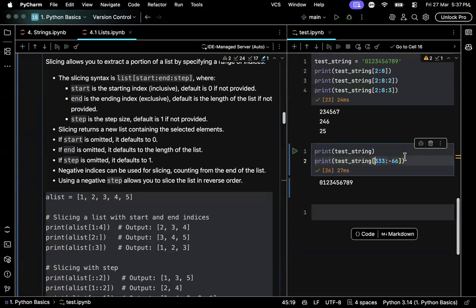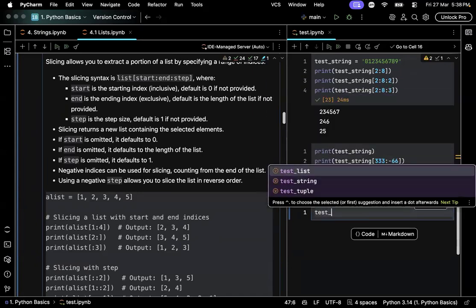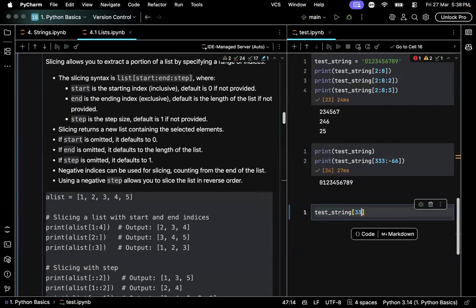If there are no elements to slice or if no elements fall in the mentioned indexes, I mean the indexes don't exist in the actual list, you will get an empty string or an empty list or an empty tuple depending on what you are slicing. But be careful. This only applies to slicing. When slicing, you can mention indexes that don't exist in the value. But in case of indexing, I mean, when you are trying to retrieve a single value, be careful. If the index doesn't exist, you will get an error.